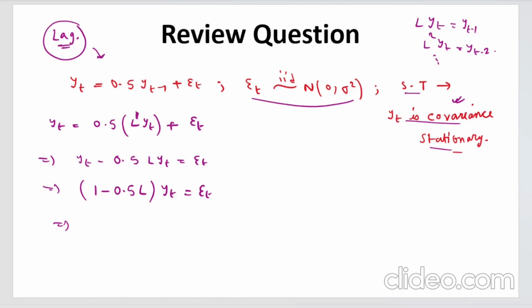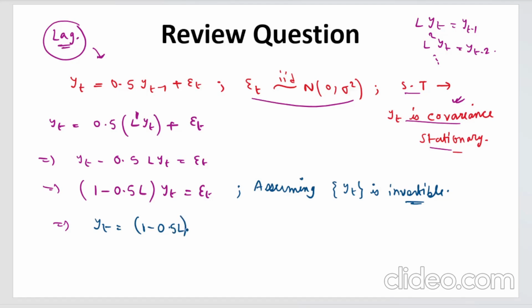So next, what you will do, assuming yt is invertible. Assuming yt is invertible, I will come to invertibility in some later video. What you can write, 1 minus 0.5 L inverse into epsilon t, right? So I have taken this expression on this side, right?